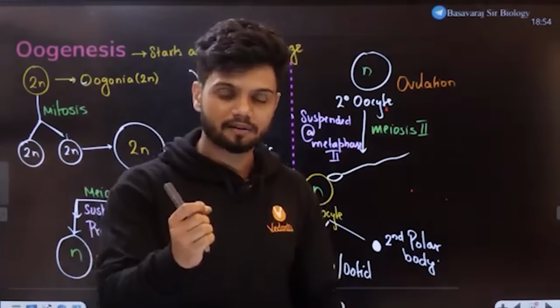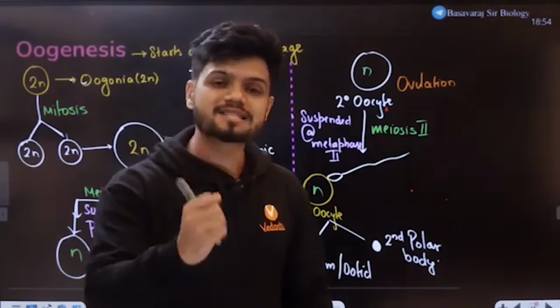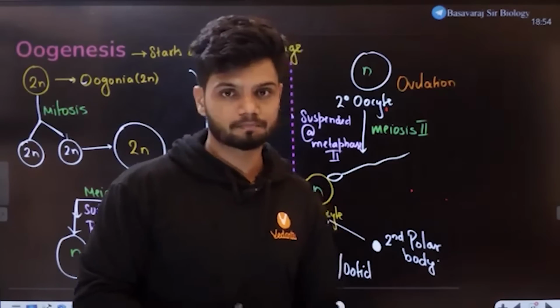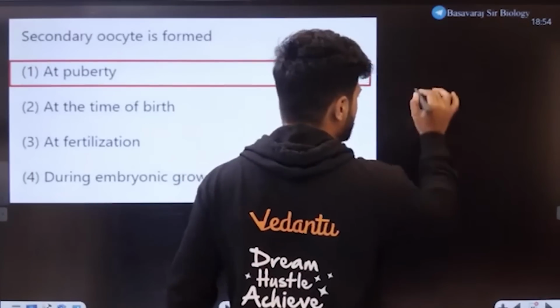Secondary oocyte, right? In what stage do we get ootid? Ootid is produced at what stage?